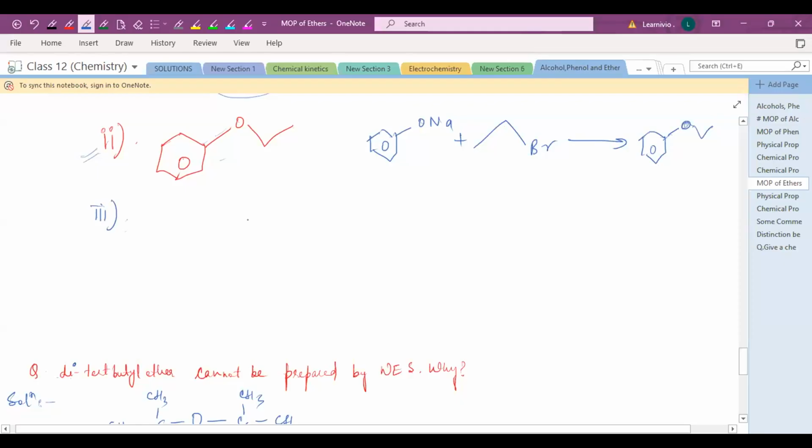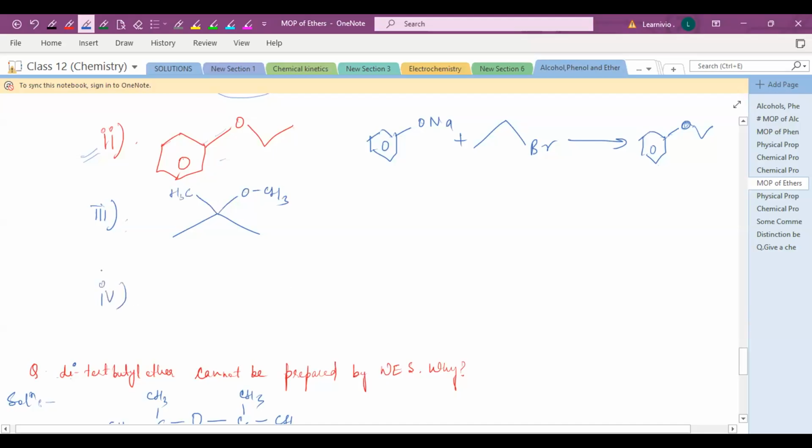Okay, so the next question is 2-methoxy 2-methylpropane. Just draw the structure of propane, a 1, 2, 3 carbon chain. On the second position there is a methoxy, meaning OCH3, and on the second position there is also a methyl group. One methyl group and one methoxy group. So this is the structure. How will you break this structure?